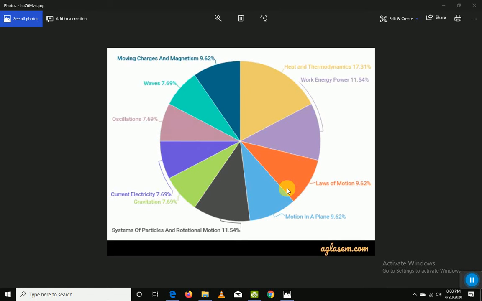Before starting these topics, we need some basics. We need a foundation chapter such as vectors. There might not be a direct question from vectors, but it is needed for all the further chapters. In that way, this chapter is very important to solve good questions of these further chapters. I'm going to teach each and every chapter with a good number of examples. So we'll continue now. Okay, we'll start with vectors.